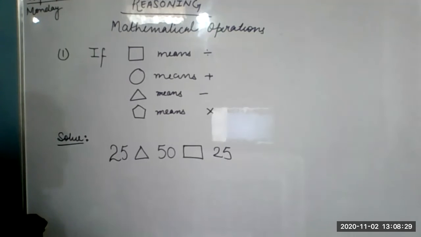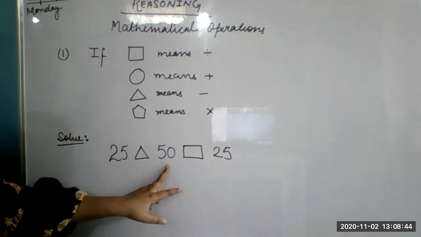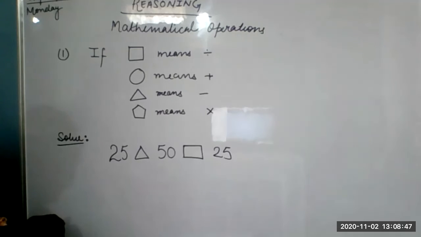Ma'am, done? My answer is 25. No. Ma'am, is it 50 or 5 circle? This is 50, not circle. This is 50. Okay. Samar, you have to send me the correct answer. Pratyusha, you also.